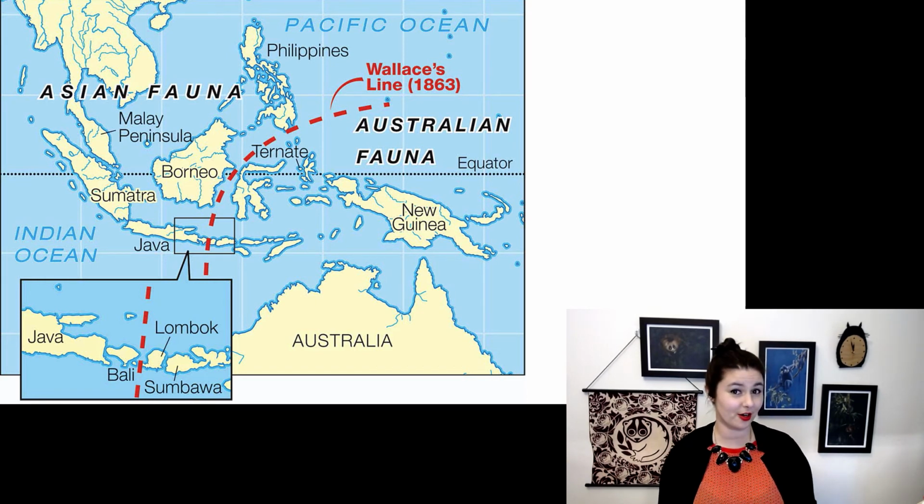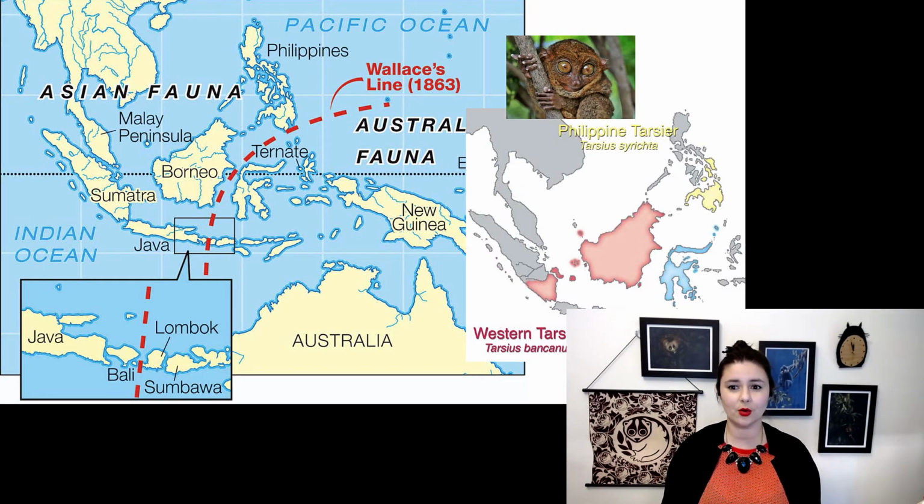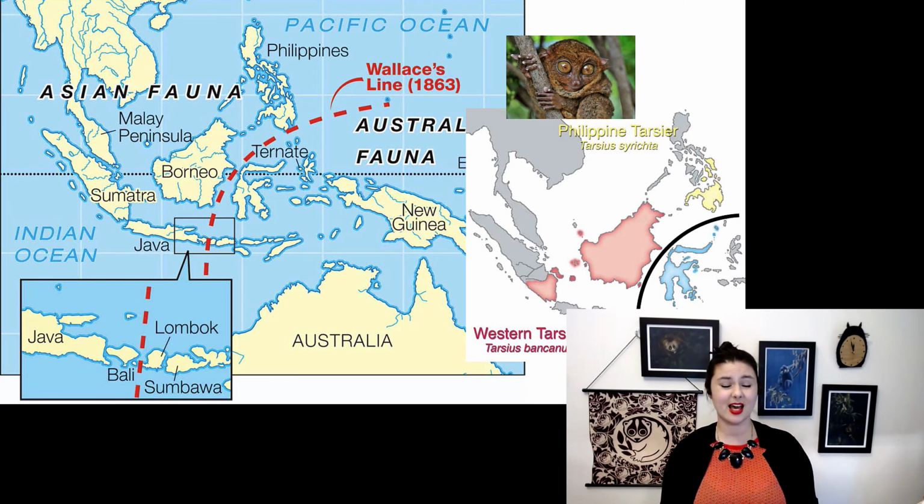What's interesting are there are a few species that actually live on both sides of Wallace's line here, namely our tarsiers. So tarsiers, we have three different lineages going on, the Philippine tarsier in yellow, the Western tarsier in red, and the Eastern tarsier in blue. We can overlay Wallace's line and we notice that tarsiers, different groups of them, actually appear on both sides of Wallace's line. This is really unique and doesn't really happen. What we think is going on with tarsiers is this is evidence for recent island dispersal, and that it's relatively easy for these guys to disperse from one island to another.